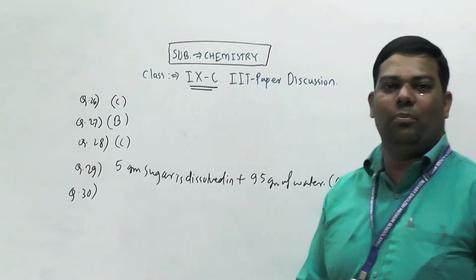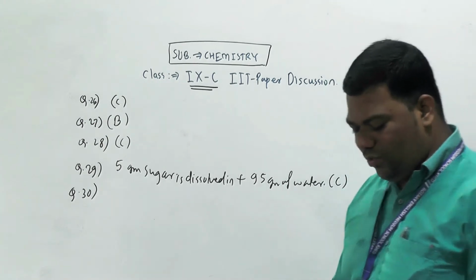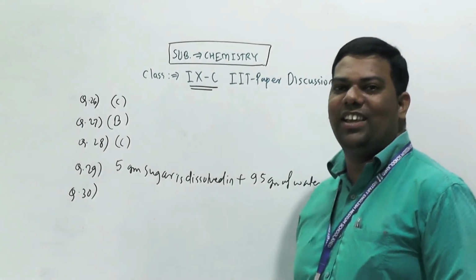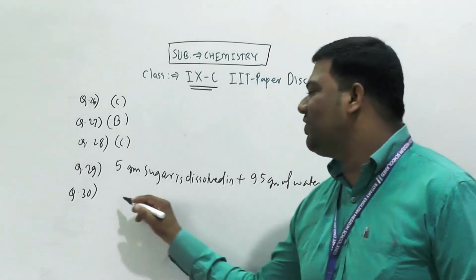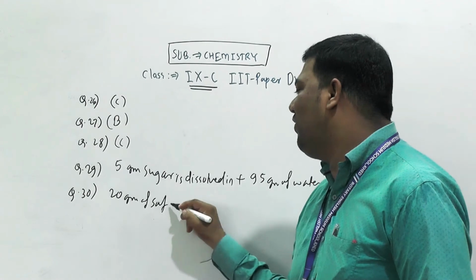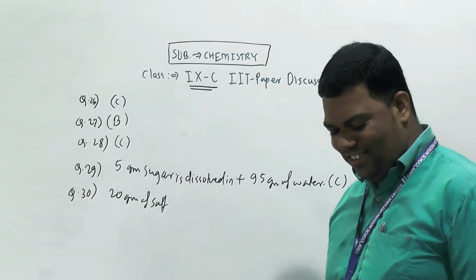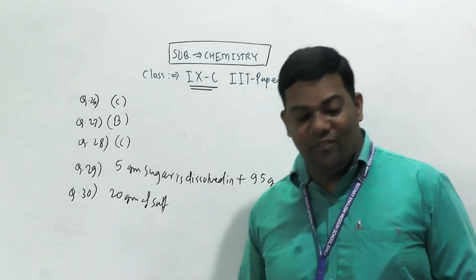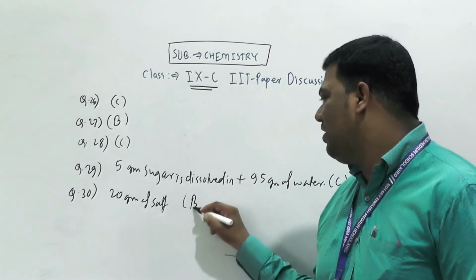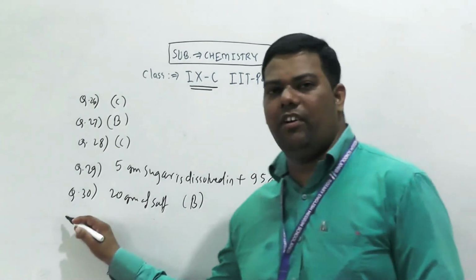Yes, because the total is your 40 gram. So you have to add 20 gram of salt to that 40 gram of water, then and only then your percentage becomes 50. Understood? So your option here is 30B. Next, question number 31.